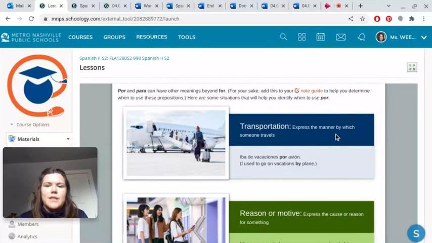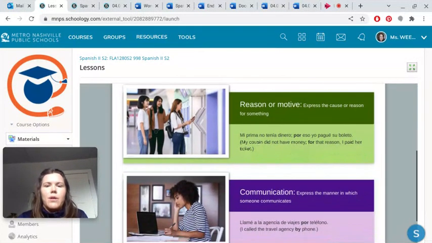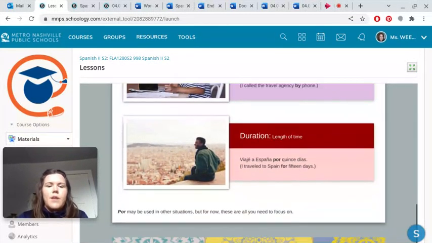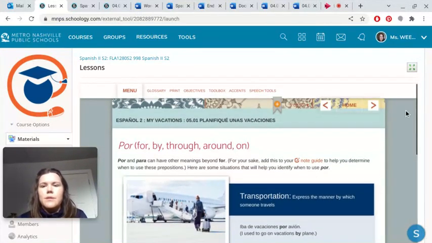Okay, transportation, express the manner by which someone travels. Iba de vacaciones por avión. I used to go on vacations by plane. And you can read through all of these, the reasons or motives for all of these, because I'm going to run out of time if I read them all for you. So you can read those.